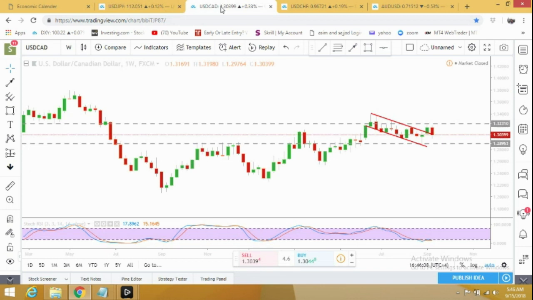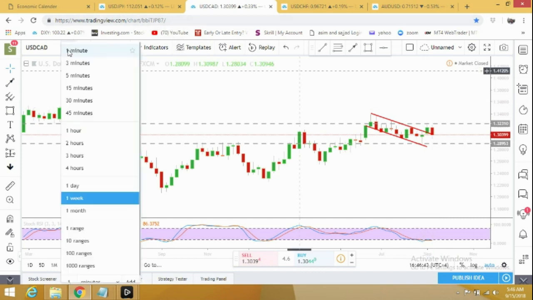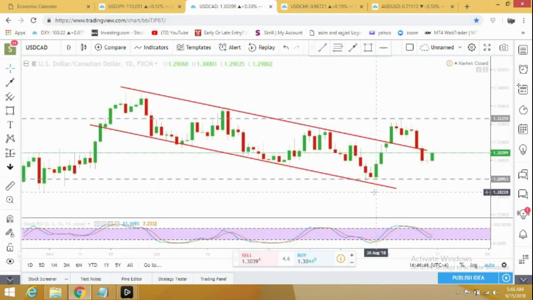We move to dollar CAD, and dollar CAD dropped as expected. It dropped a little further. I wasn't expecting that. I thought after touching this trend line it would start moving up, but after dropping on Friday it recovered a lot, and from Monday I'm expecting that it can start going up again. On the other hand, it can continue dropping down to 1.2895 first, and from here it can again try for a bigger correction. Let's see how it looks on daily and 4-hour time frames.